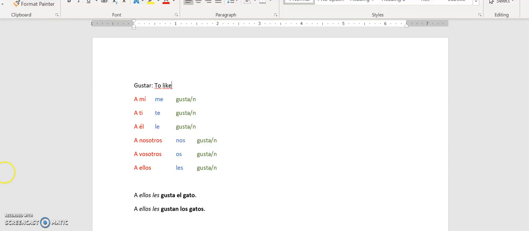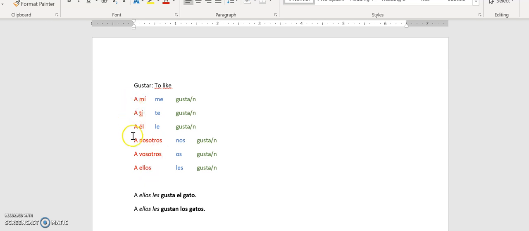So today we will be talking about the verb gustar, which means to like. This verb is conjugated differently than other verbs. You can see we have 3 different colors to show the 3 different sections of how you will conjugate this. To start, we don't use yo, tú, él, nosotros, vosotros, ellos. Instead, we use a mí, a ti, a él, a nosotros, a vosotros, and a ellos. These take the place of yo, tú, él, nosotros, vosotros, ellos.